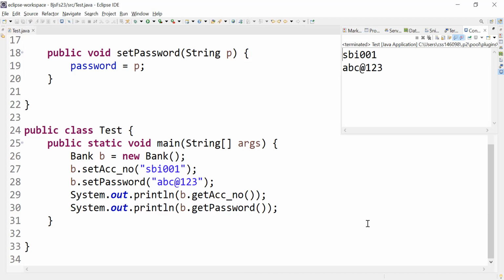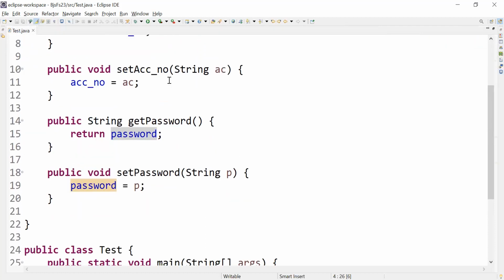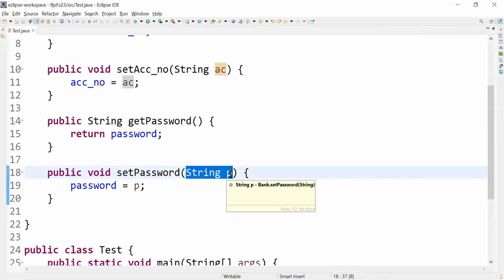I told in the definition that it is stored in continuous memory locations, which can be accessed by index value having a single name. Remember that term, single name. Why? Because remembering the names of all those variables is difficult for us. To overcome that, we have created an array. Now, in this program, how many variables do I have? Two variables, account number and password. To store them, I have created variables called AC and P. Yes or no? Just to store two variables, I have created two more variables.